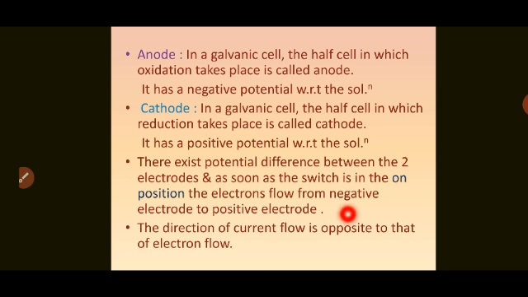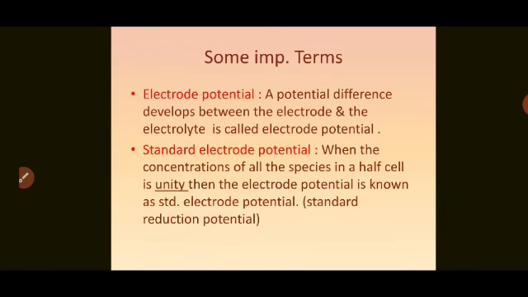But the direction of current flow is opposite to that of electron flow. Means if the electrons are flowing from negative to positive electrode, then current is flowing from positive to negative electrode.